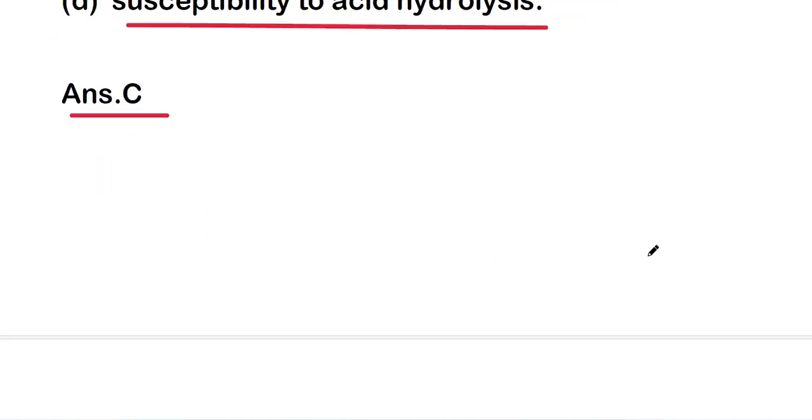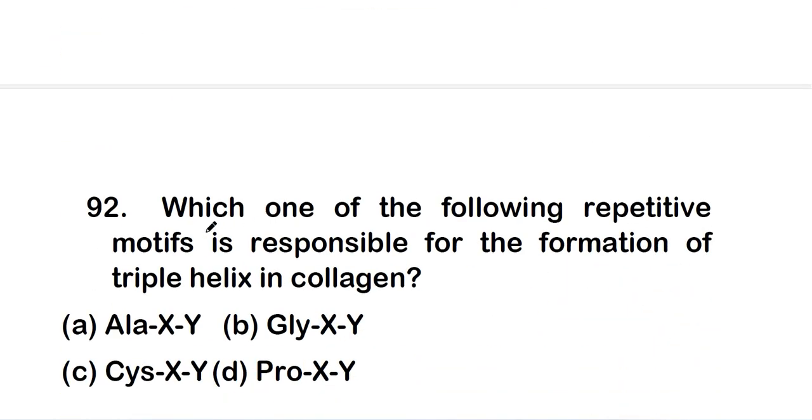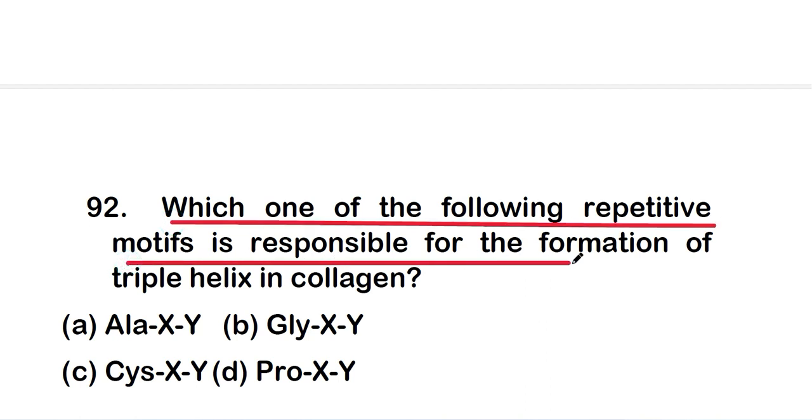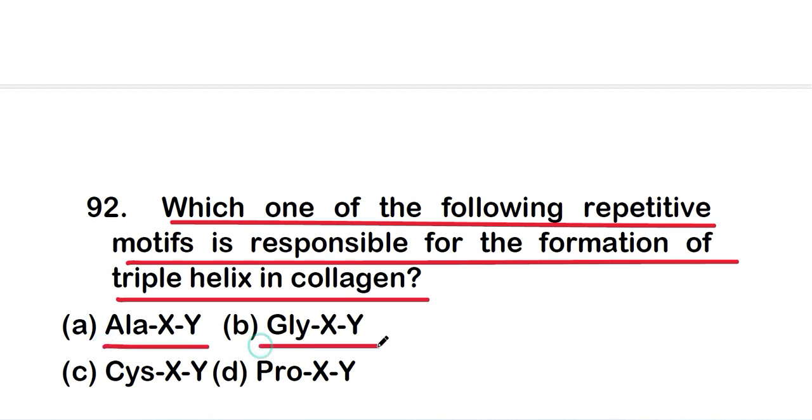Okay, so next question is, which one of the following repetitive motifs is responsible for the formation of triple helix in collagen? And options are option A, alanine XY, or B, glycine XY, or C, cysteine XY, or D, proline XY.